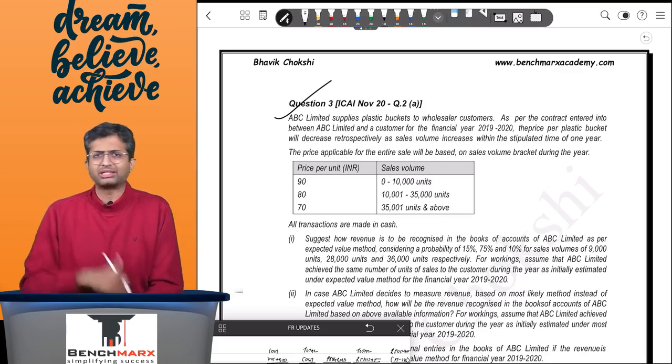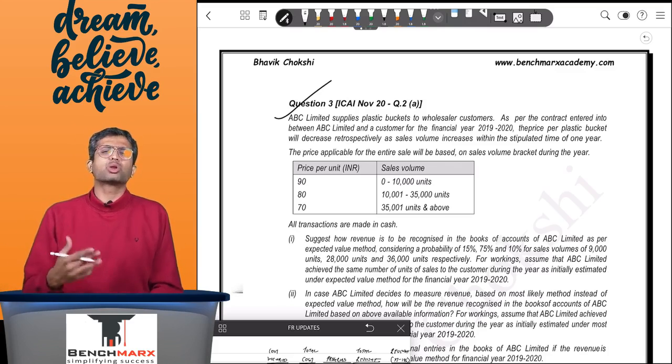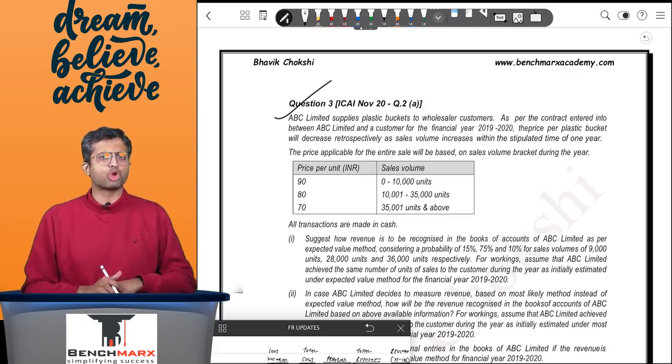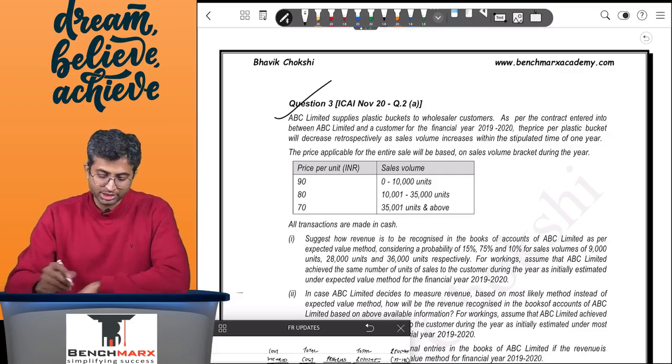Similar questions have also come, I think, as recently as May 22. However, they are on a slightly easier method, whereas this is slightly more complex. So let us read question number 3 once.